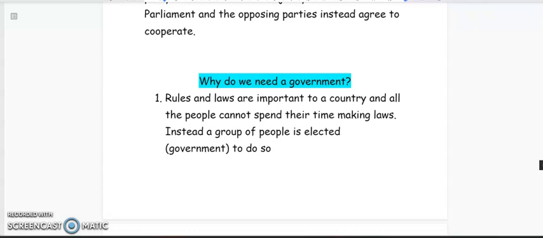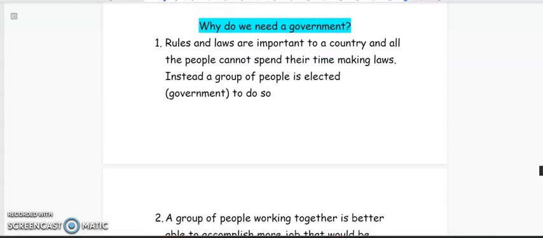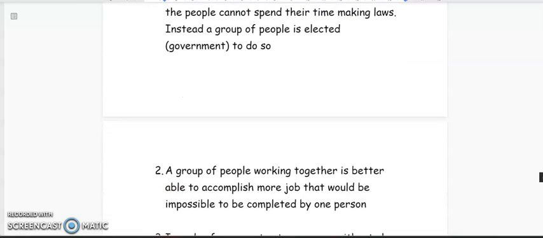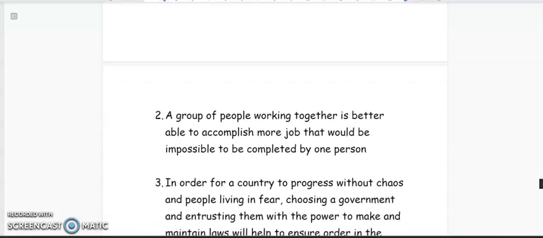Can you imagine if all the citizens of a country had to make the laws for that country? Oh my God, there'd be so much chaos and confusion. So, in order to prevent all of that, a group of people is elected on election day to do so for us. Another reason why government is important: a group of people working together is better able to get more jobs done than one person.